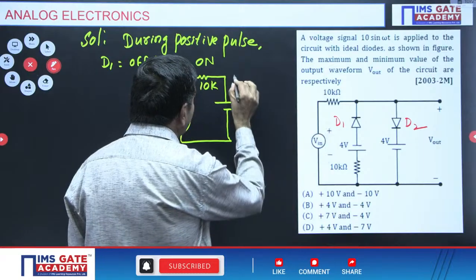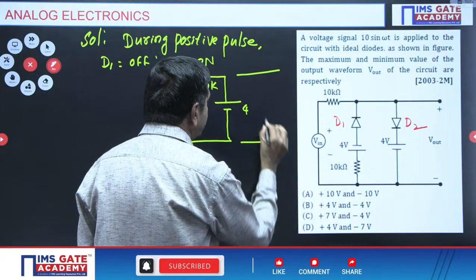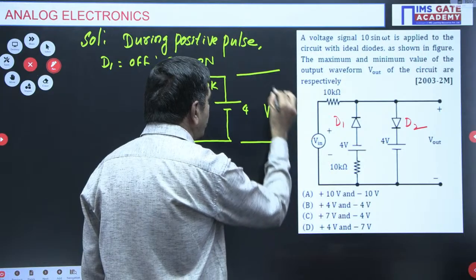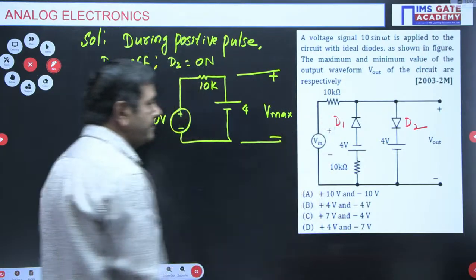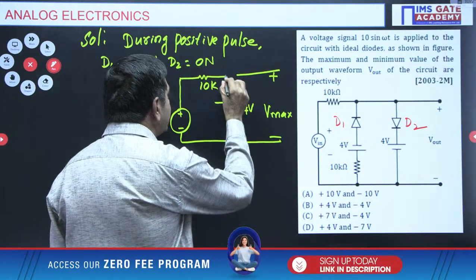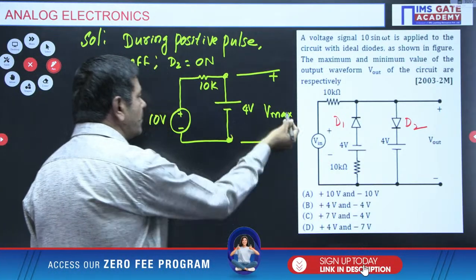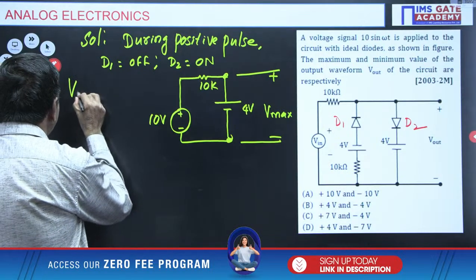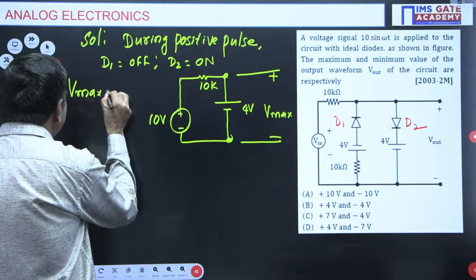I wish to find what is V out. This is the V maximum. V out is nothing but the V maximum. Polarity given plus minus. Directly we can write, in between these 2 points we have 4 voltage only. V max is nothing but the 4 volts. We can put directly, V max is nothing but the 4 volts.